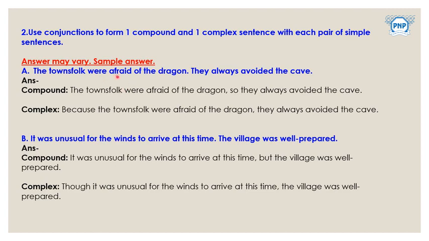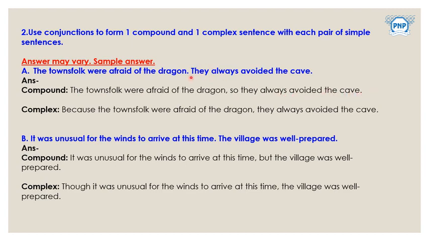The townsfolk were afraid of the dragon. They always avoided the cave. The same sentence we have to change into compound and complex. So let's first check the compound. The townsfolk were afraid of the dragon, comma, so they always avoided the cave.